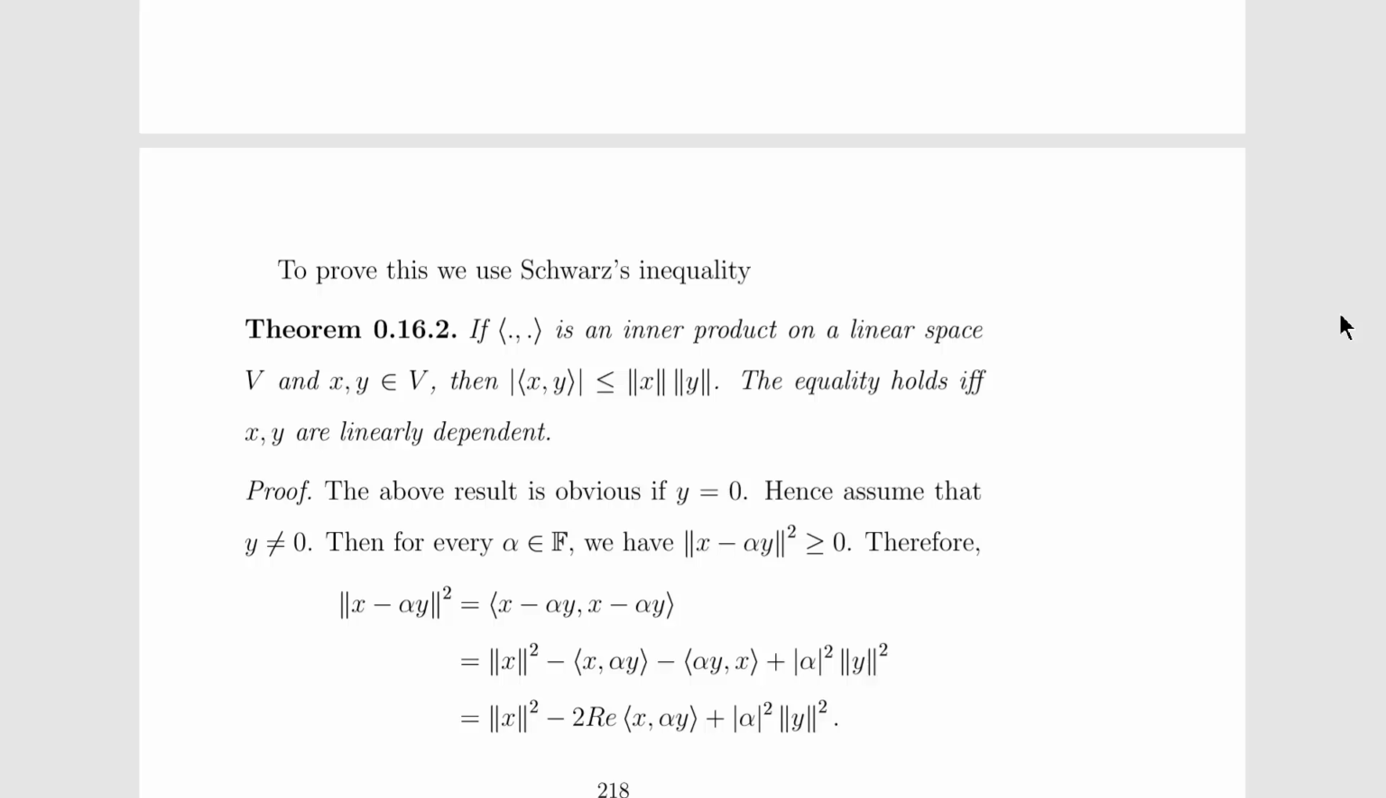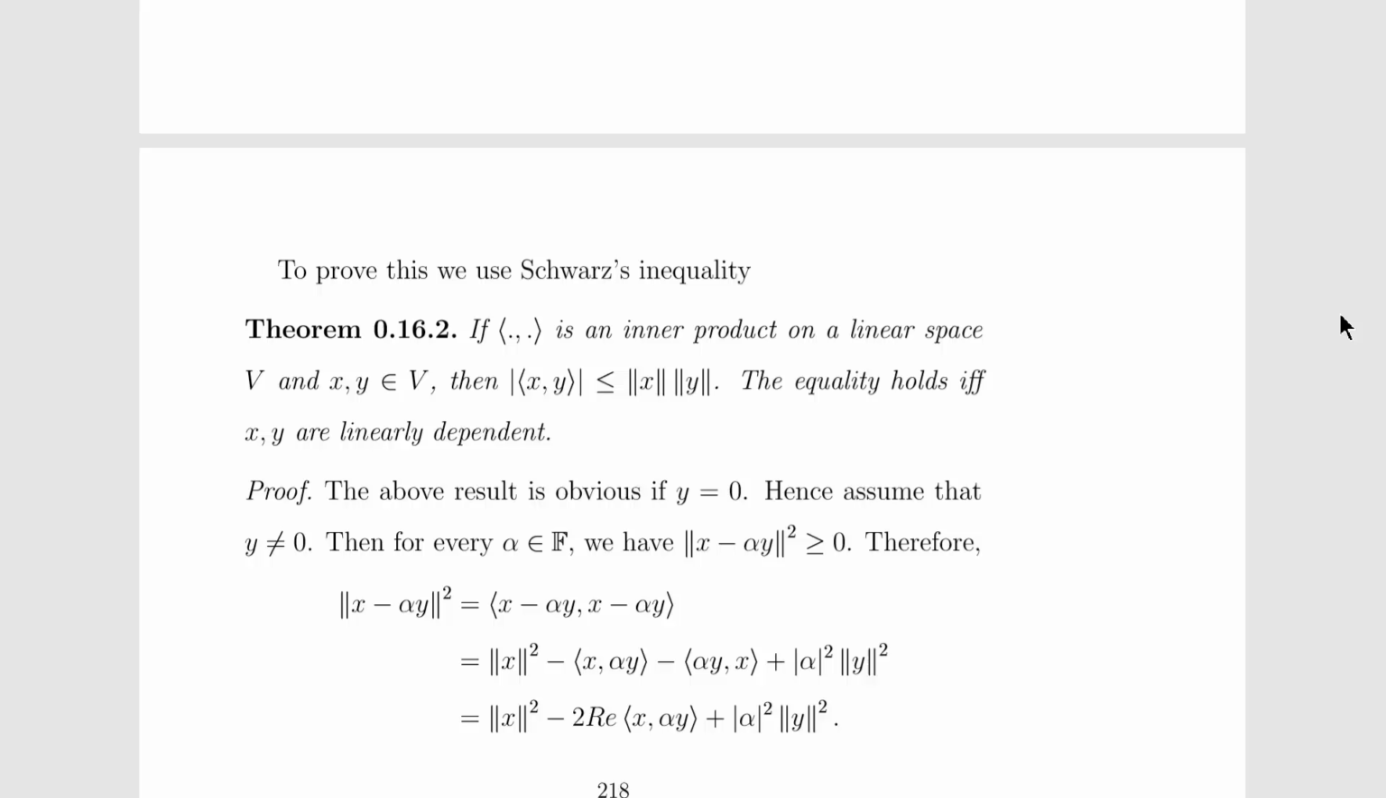The above result is obvious if y is equal to 0, hence assume that y is non-zero. Then for alpha in the field F, we have norm of x minus alpha y squared is non-negative. Therefore, norm of x minus alpha y whole squared is equal to the inner product of x minus alpha y comma x minus alpha y, which is equal to norm of x squared minus the inner product of x comma alpha y minus the inner product of alpha y comma x plus modulus of alpha squared norm of y squared.